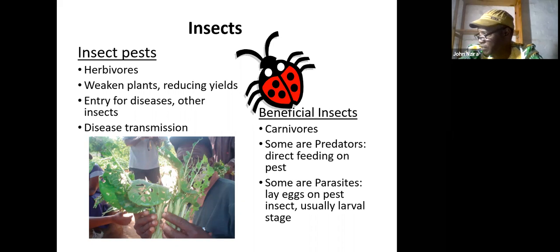They go for specific pests and eat that pest as food. And some of them are parasites. What they do is they lay eggs on an insect so that the insect cannot multiply. The pest is controlled by the larvae that are laid on that particular insect.